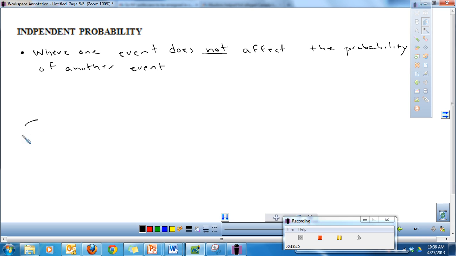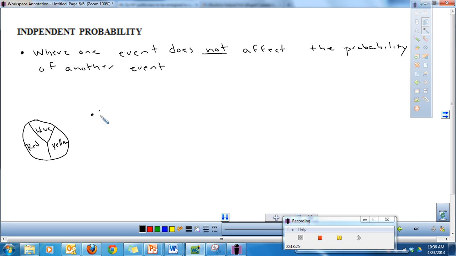So let's take our spinner again. We have a red, we have blue, and we have yellow. What this basically means is that when you deal with probability, everything is independent. If you spin a red the first time, it does not mean that you are more likely to spin a red the second time. The chances are just as equally likely.